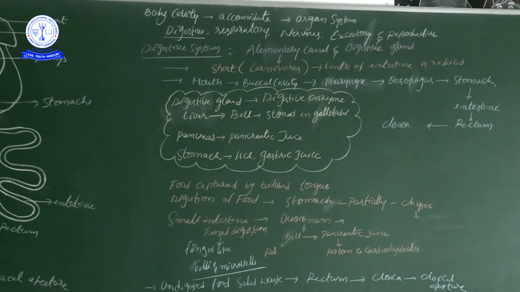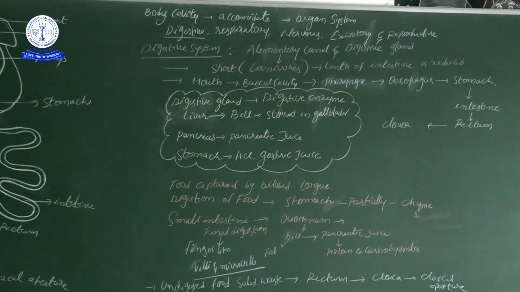This is a topic under type studies of the animal kingdom. Two belong to invertebrates, one belongs to vertebrates. The invertebrate ones are completed, Arthropoda and Annelida, earthworm and cockroach, and now the vertebrate, the frog. So let me come to the topic of the digestive system. The digestive system has the alimentary canal and digestive glands. The alimentary canal starts with the mouth and ends with the anal pore.